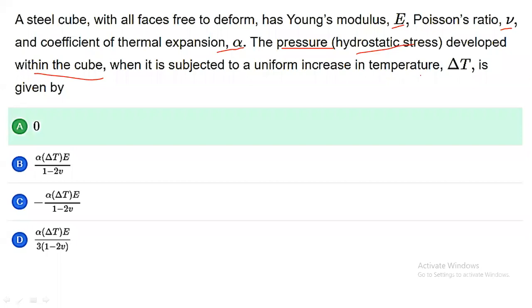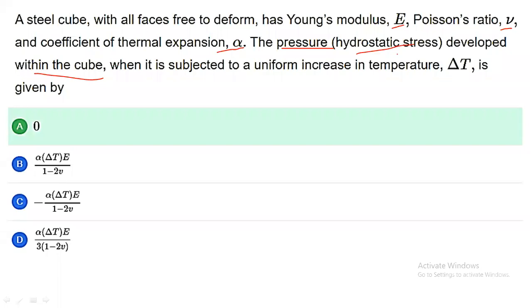That means if the cube comes in contact with the temperature, it will expand in all 3 directions. Now please tell me how much pressure, how much thermal stress will be developed. Tell me the correct answer out of A, B, C, D.